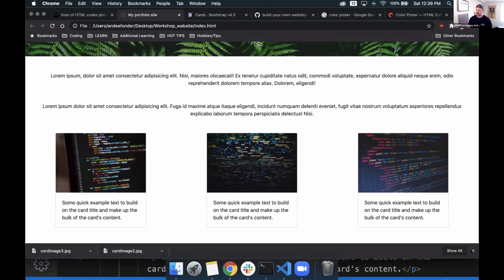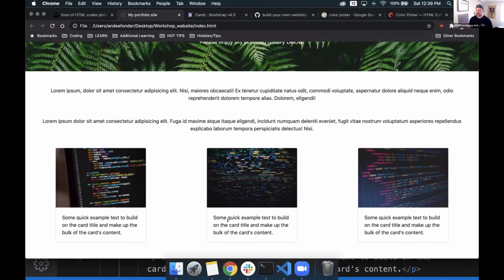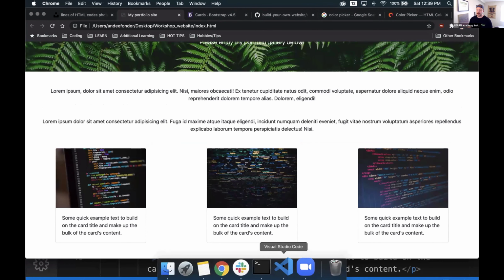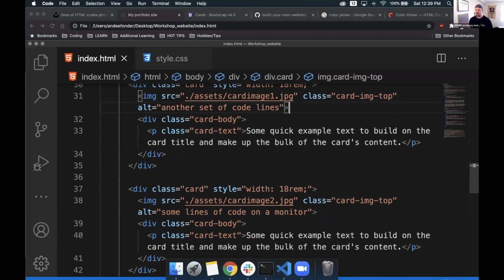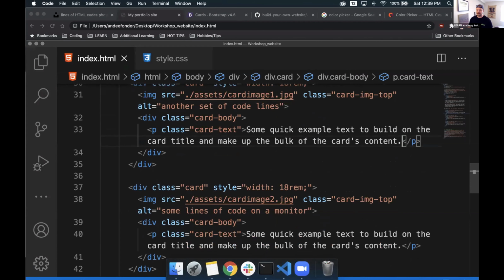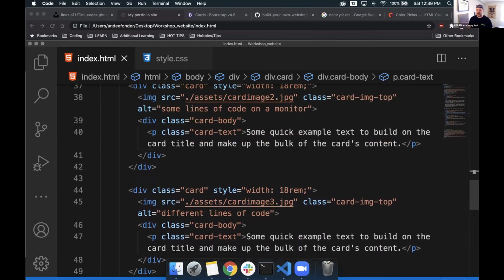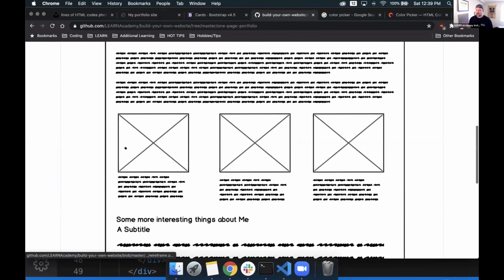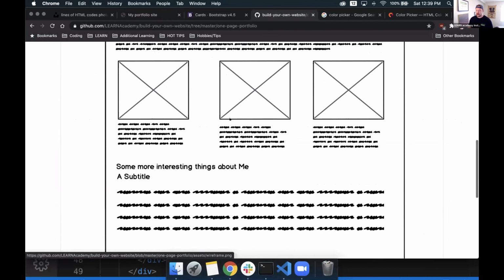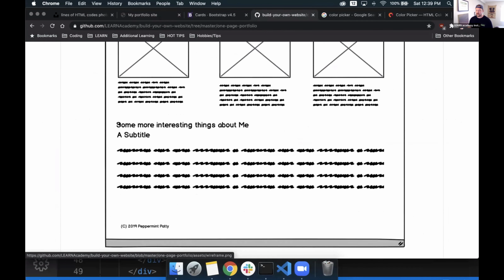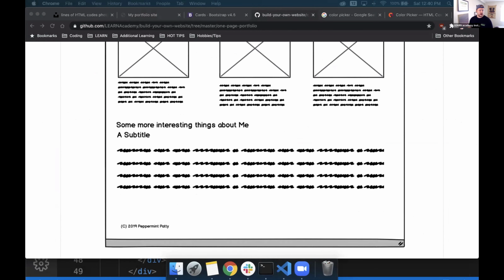Cool. So with that, we have some quick example text on each one of these. We can change that out to be whatever we wanted to say. Right now, that's fine. I don't really need to say anything specific. We'll just leave it as that so we can continue on with designing and building our site. So we have our 3 cards here. Good. Now we have some more interesting things about me. So we can see that's probably an H2 tag and maybe an H3 tag. Let's see here. So let's do this.